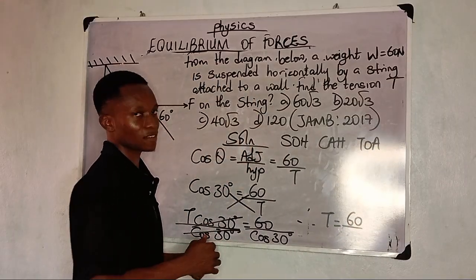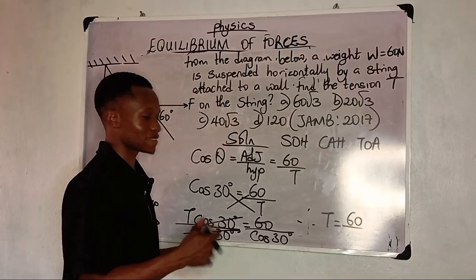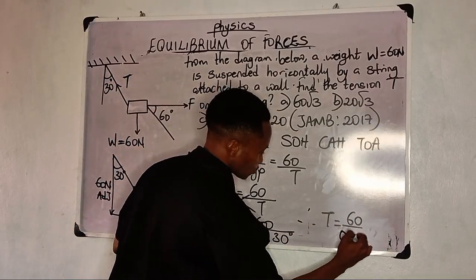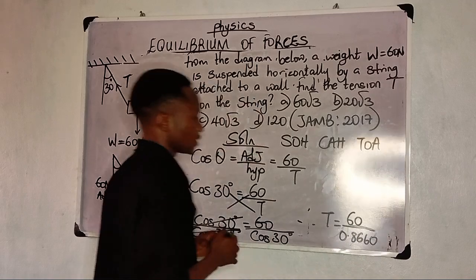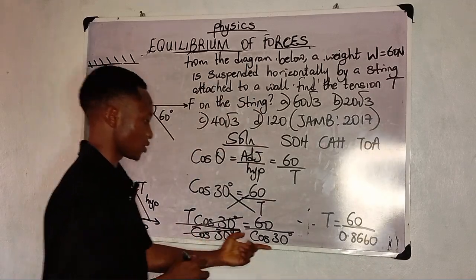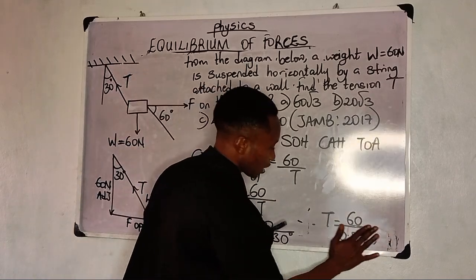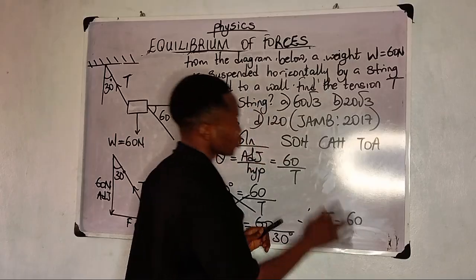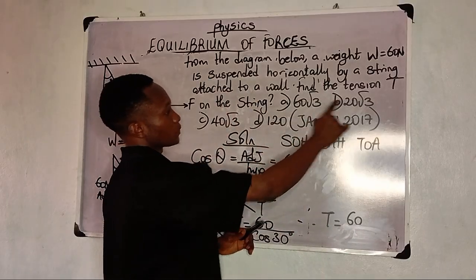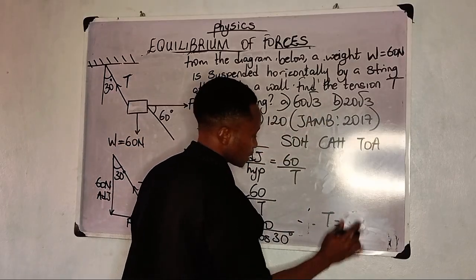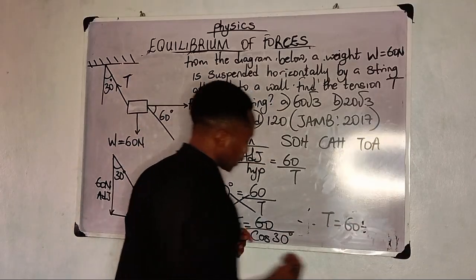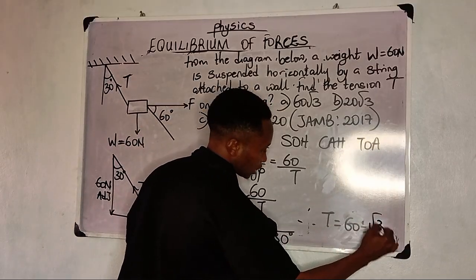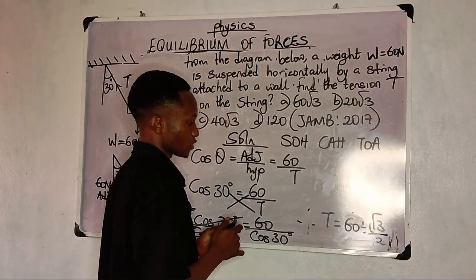Cos 30 is actually 0.8660, but we are asked to leave it in surd form. If you watch your options, you notice they are in surd form. So cos 30, I'll write 60 divided by cos 30, which is actually √3 over 2. So √3 over 2.